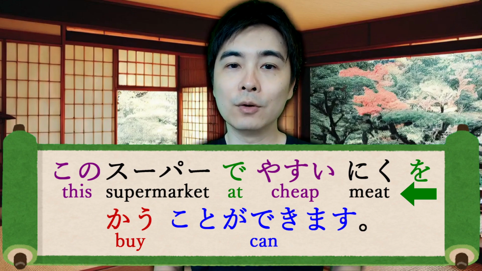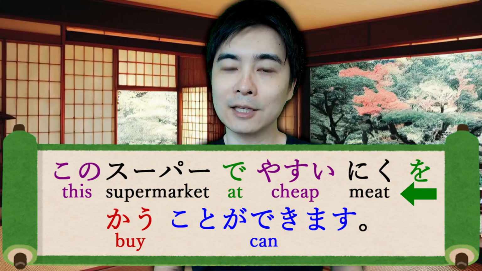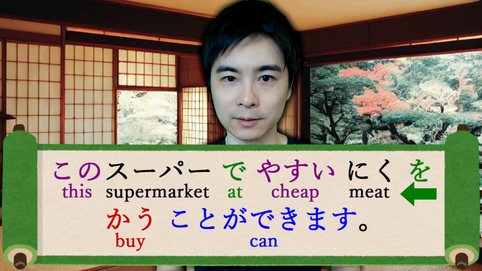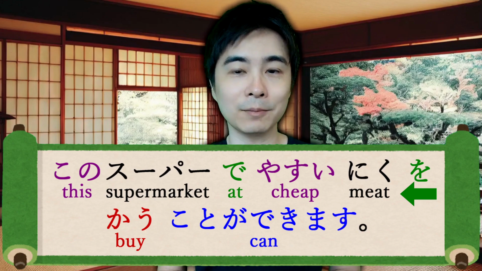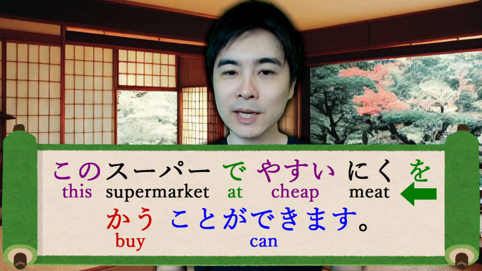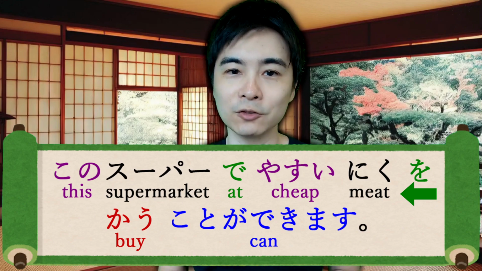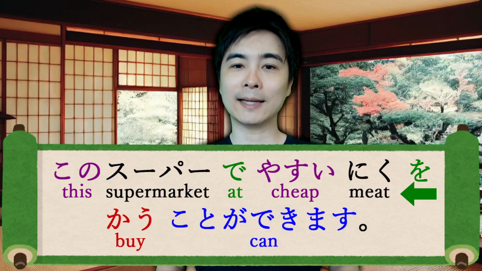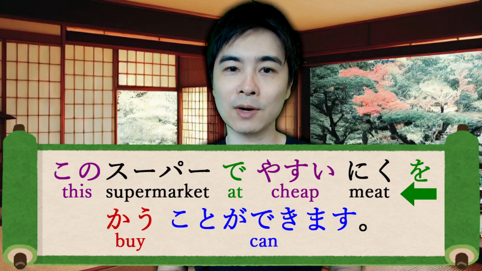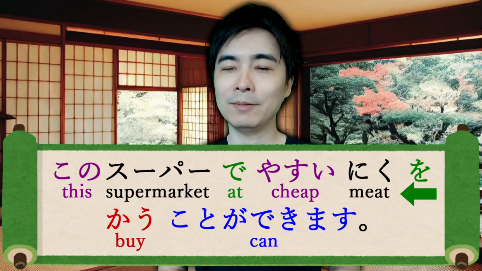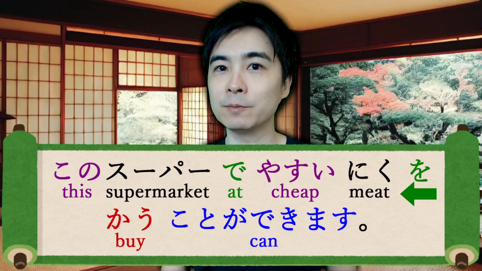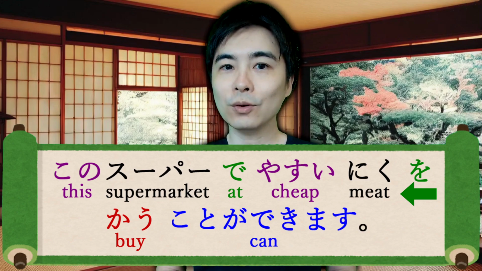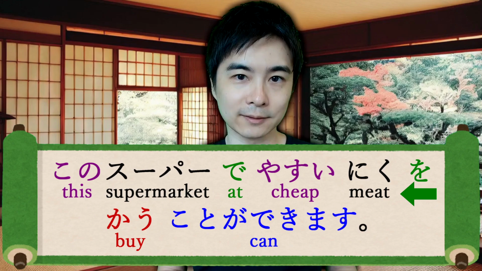In the last example, we learned that ことができます often means someone or something has the ability or skill to do something. But in this case, maybe it's a bit different, right? Whether we can buy cheap meat or not is not related to our own ability or skill, right? This ことができます just means the situation allows us to do so. Maybe that supermarket is selling very cheap products, so we can buy cheap meat there. ことができます is sometimes used like this.